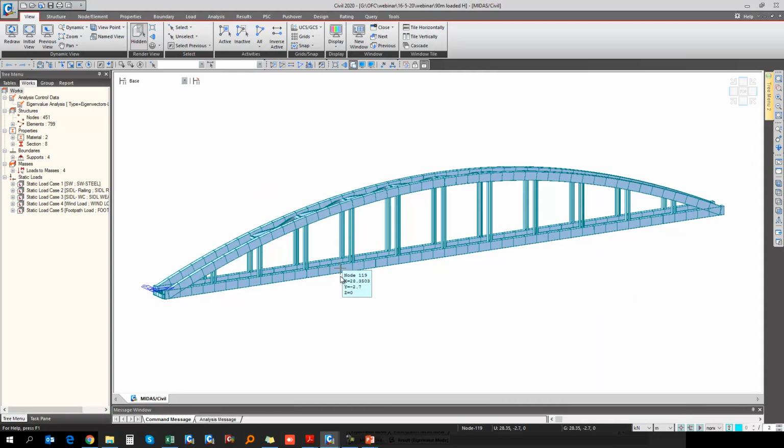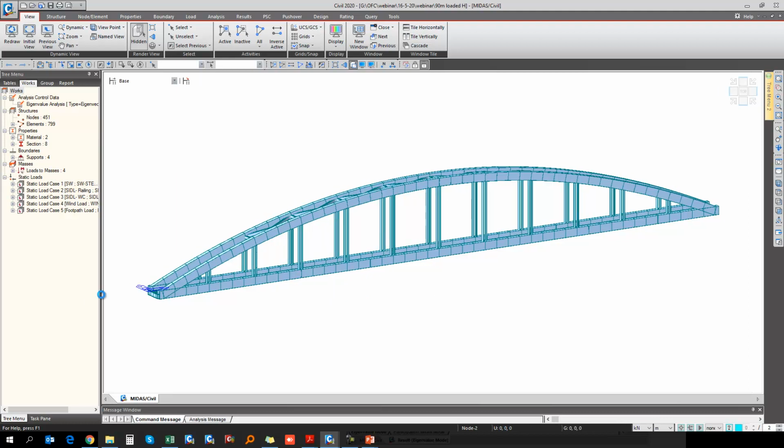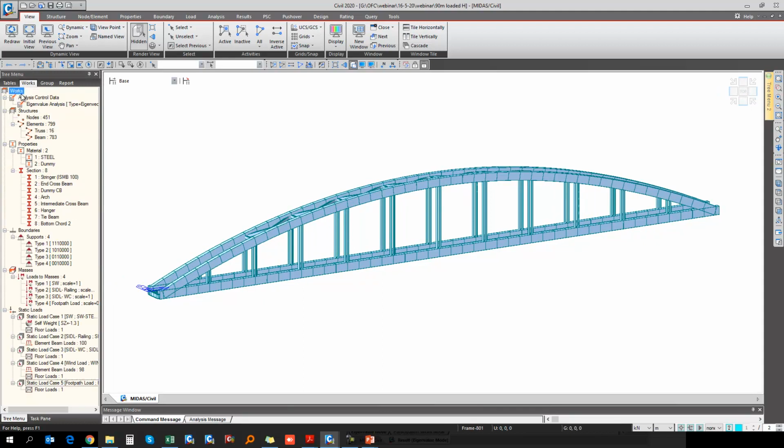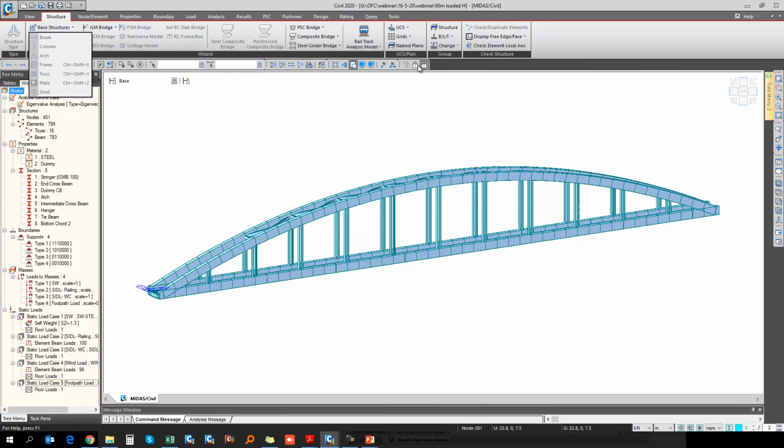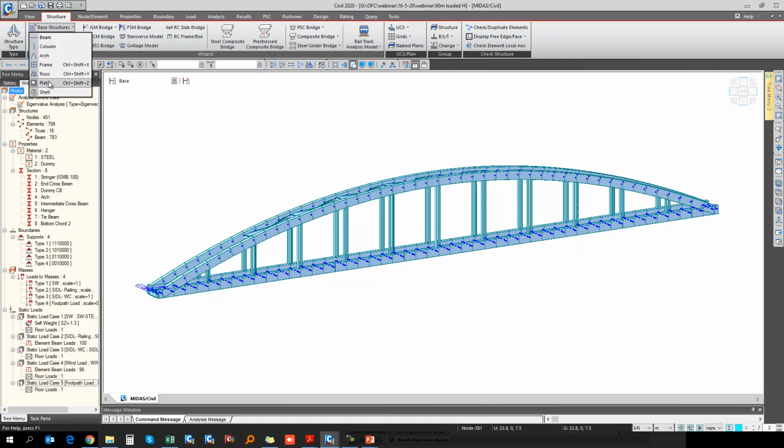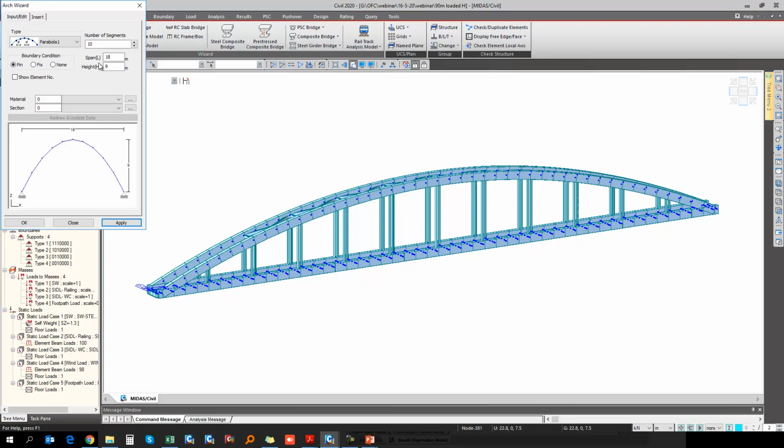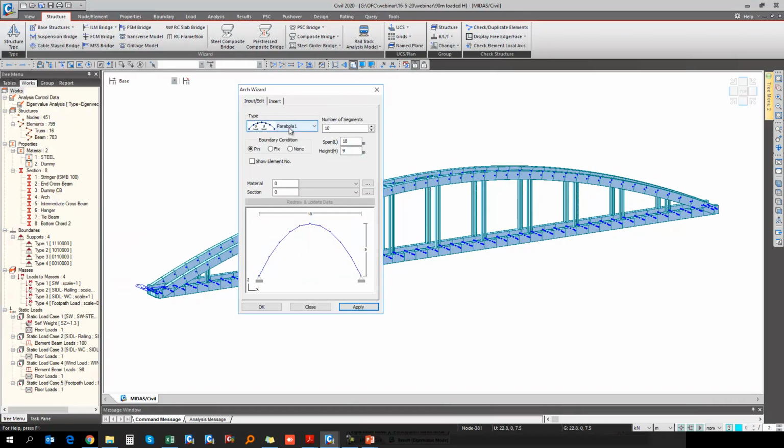As we discussed, I will directly go for the demonstration of the free vibration and the time history analysis. So just quickly I will give you an overview of the model which we created here. This structure we have created using the base structure and the arch wizard. Here you can specify the input data such as what type of shape it is, how many segments there are, the span information, and the height of this particular structure. Then select the material and the section property.